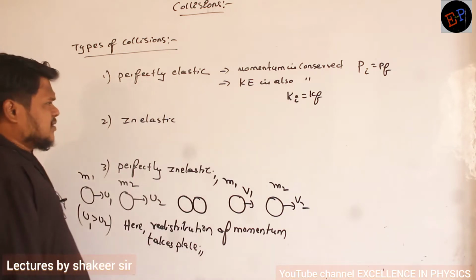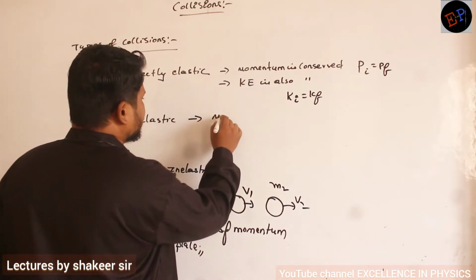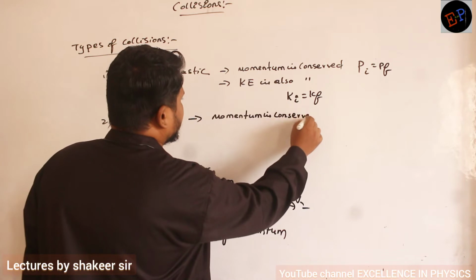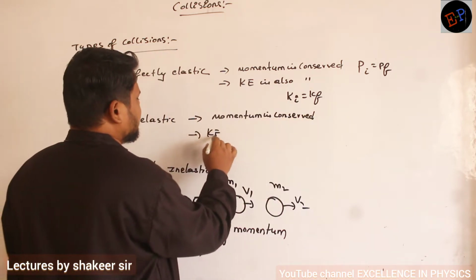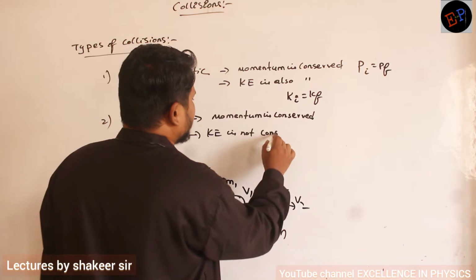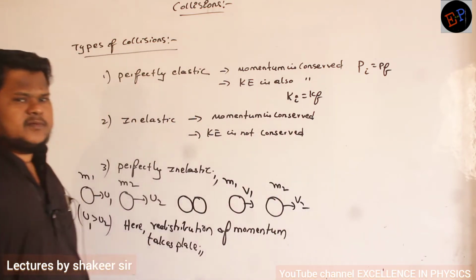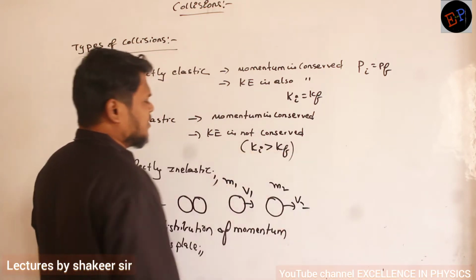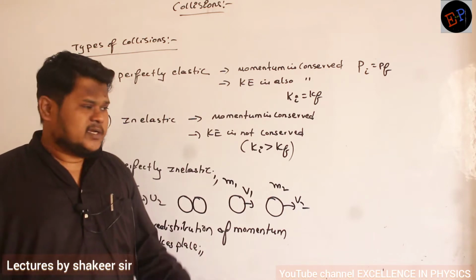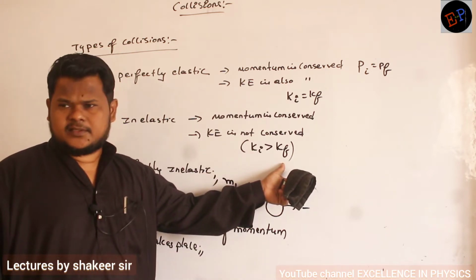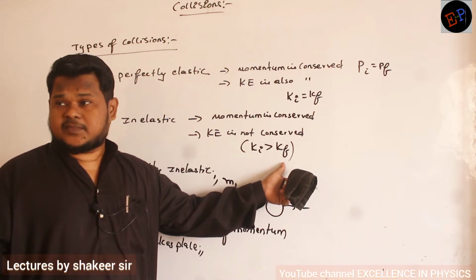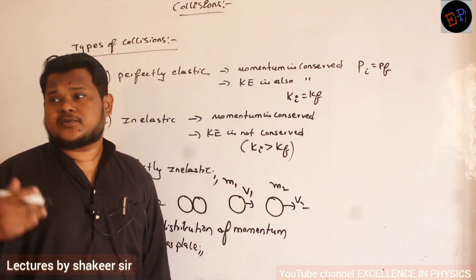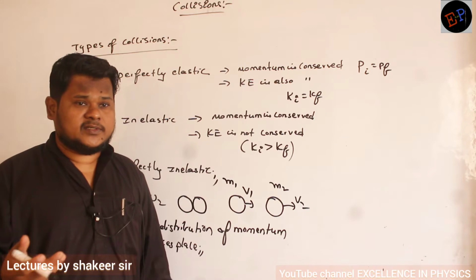Understood, no? Then if I talk about inelastic collision, what is meant by inelastic collision? Momentum is conserved. Kinetic energy is not conserved. Clear? What is meant by kinetic energy is not conserved? The initial kinetic energy will be greater than the final kinetic energy. Why? Some of the kinetic energy will be lost. After collision, bodies will lose some kinetic energy. Some of the energy is converted into heat energy, light energy, sound energy during collision.